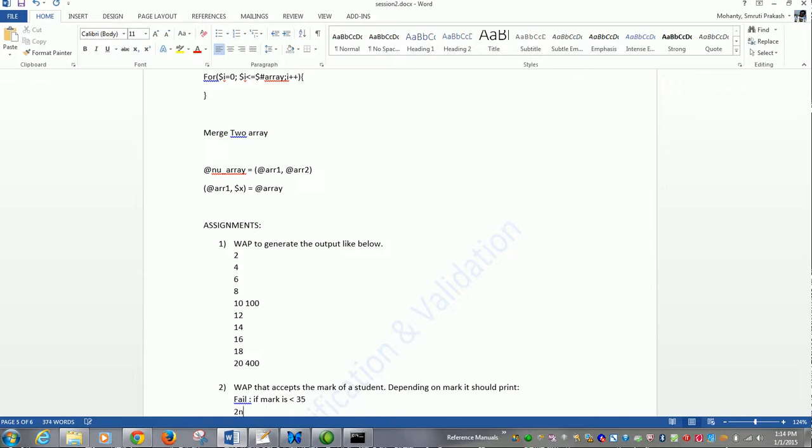Second class, if the mark is between 36 to 60.